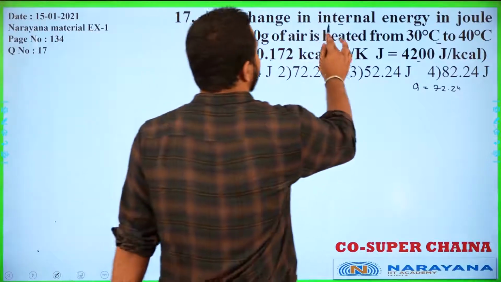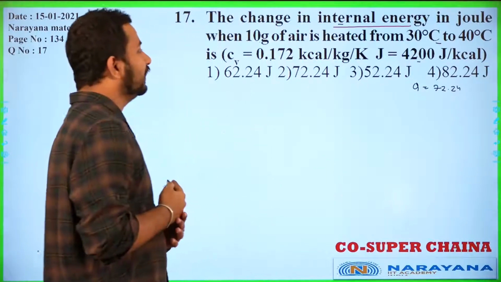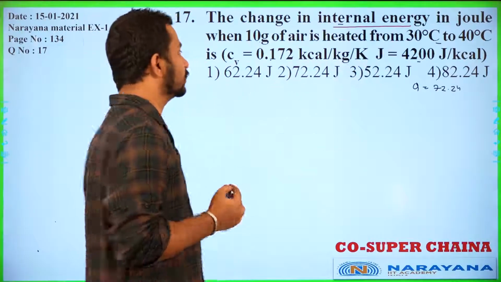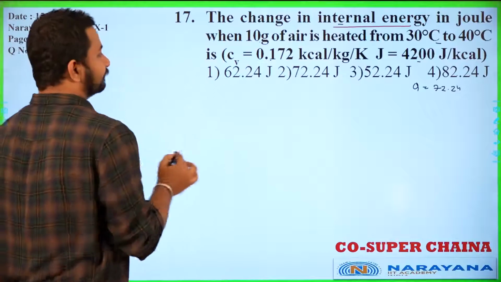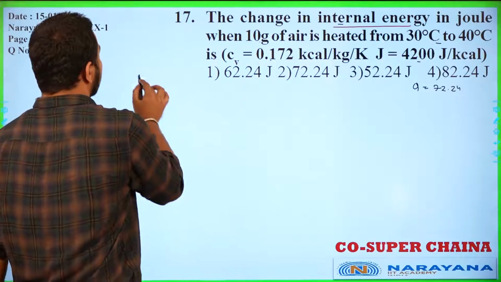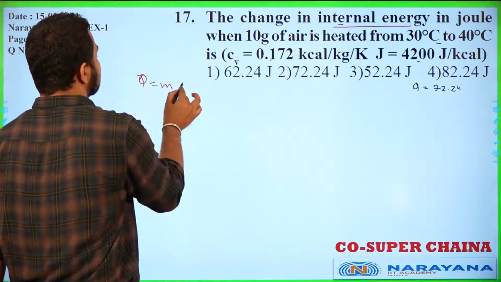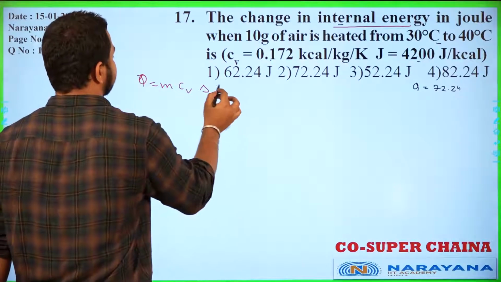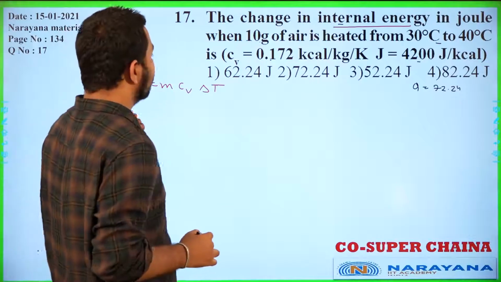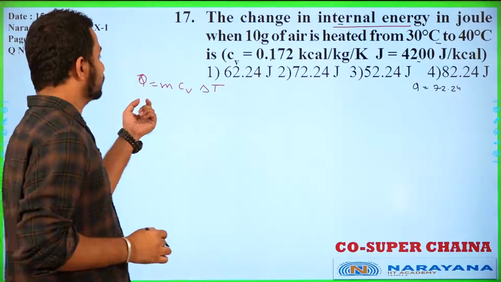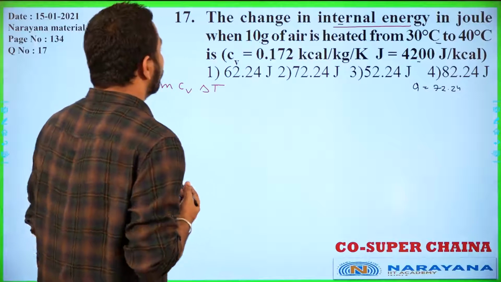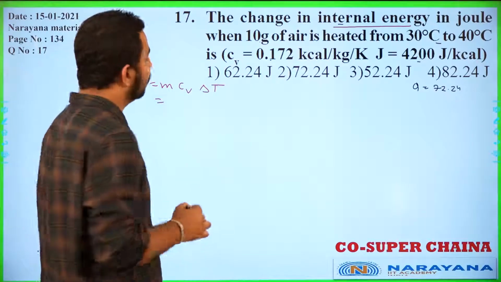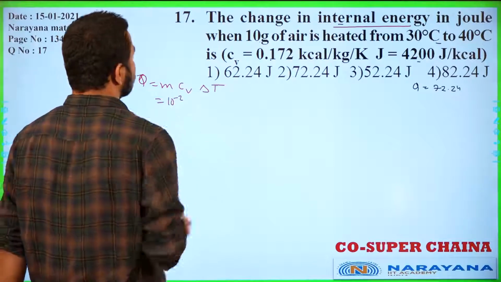The change in the internal energy in joule when 10 gram of air is heated from 30 to 40. So delta T is given, and we will use Q is equal to mCv delta T. Here m is given in gram, so we will convert this into kg and get 10 to the power minus 2.